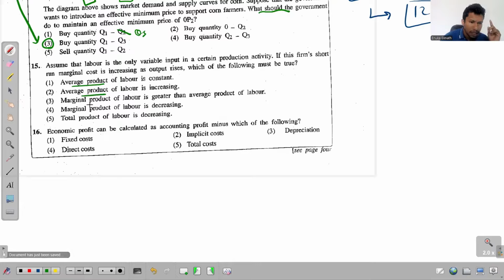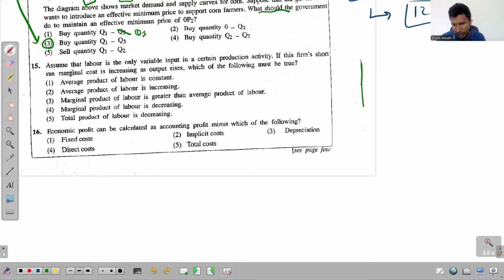Average product. See, they are talking about the product curves. So by looking at these options, we can understand that the relevant theory for this question is this relationship that exists between cost curves and the product curves. So what's the relationship between cost curves and the product curves? See, this is the relationship.